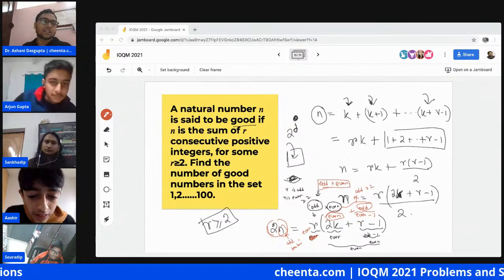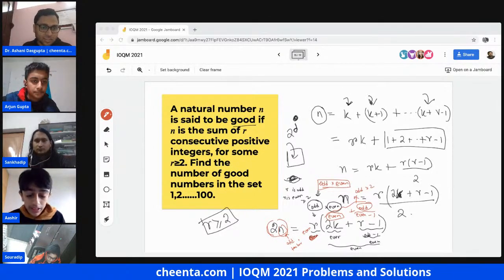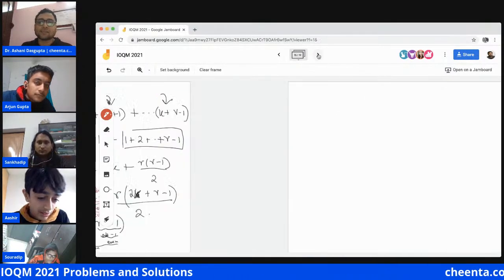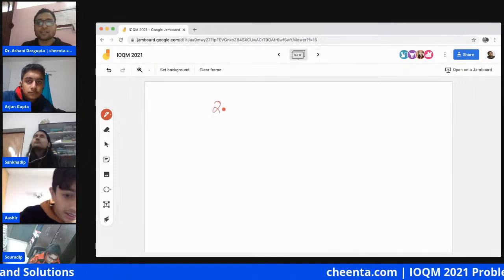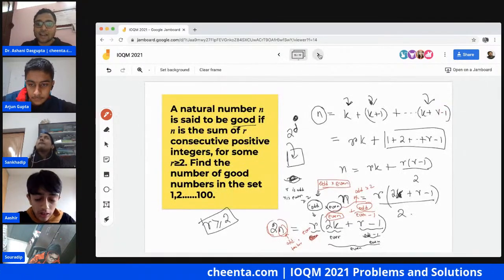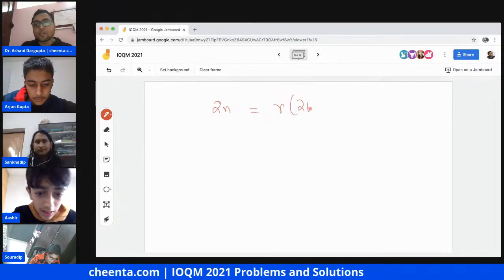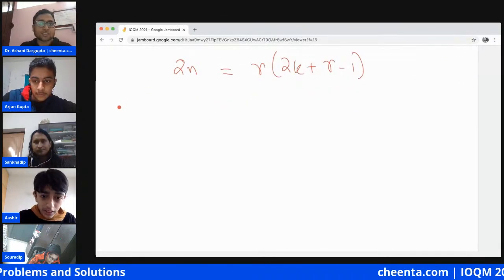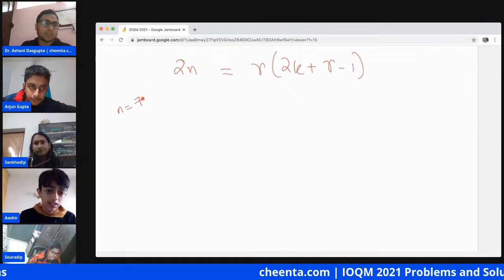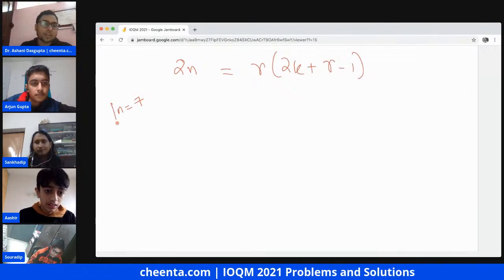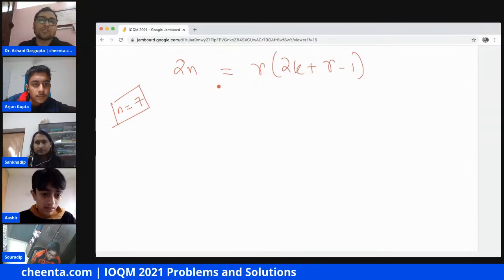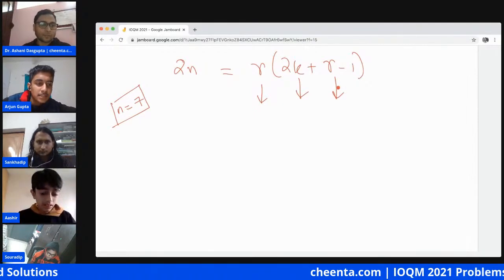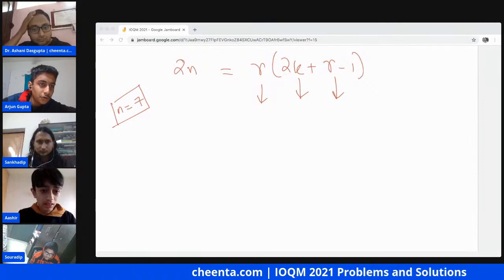So what Arjun is saying is, can you reverse engineer this formula? We have 2n equal to r times (2k plus r minus 1), right? Suppose n is not a power of 2, then do you have a way of figuring out r and k? The way is that we can basically write it into even and odd.